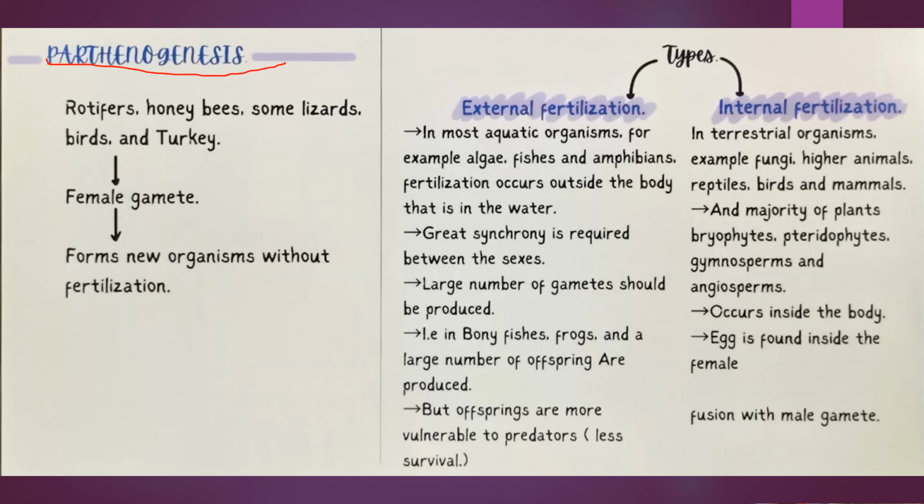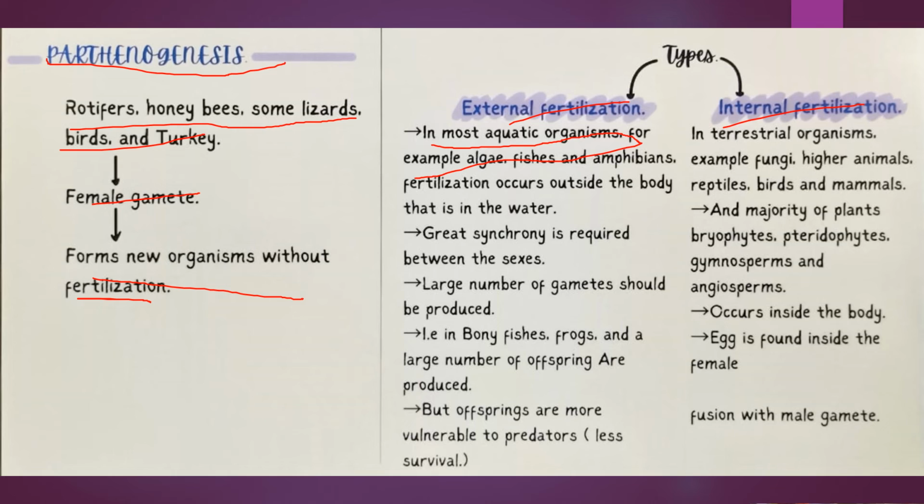Now, parthenogenesis. Parthenogenesis is when new organisms form from female gametes without fertilization. Examples are rotifers, honeybees, some lizards, birds, and turkey. Now types of fertilization: we have external fertilization and internal fertilization. External fertilization occurs in most aquatic organisms, for example algae, fishes, amphibians.